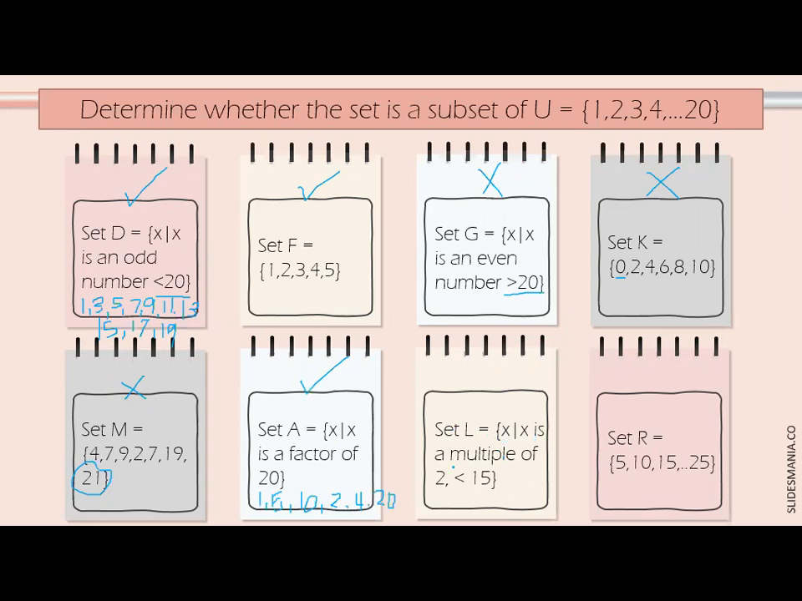How about set L? X such that X is a multiple of 2. Pero less than 15. Ano ba yung mga multiple of 2? We have 2, 4, 6, 8, 10, 12, 14. Less than 15. So, is it a subset of universal set? Opo. Very good. Last, set R, we have elements of 5, 10, 15 until 25. Hindi po. Ayun, nagsulat na si Tony kasi meron tayong 25. Okay, I'm glad that you understand the subset.